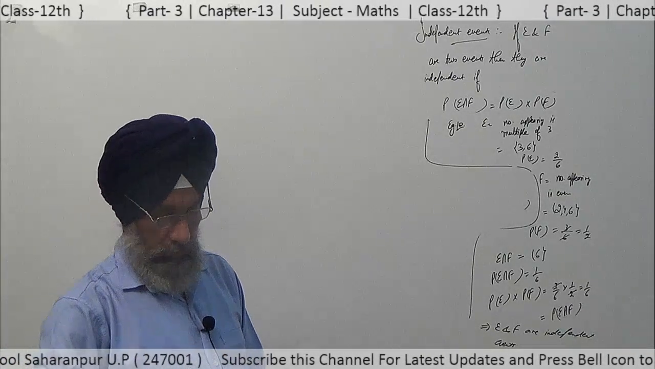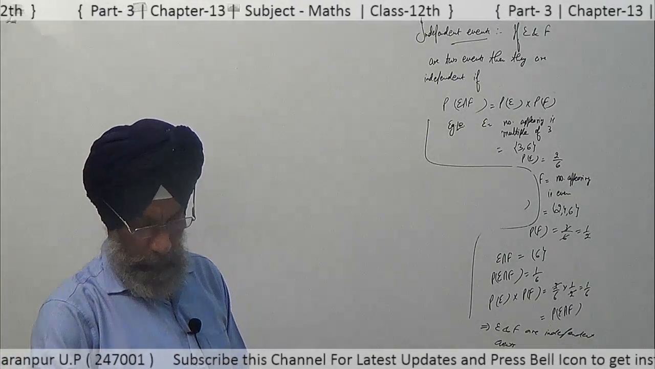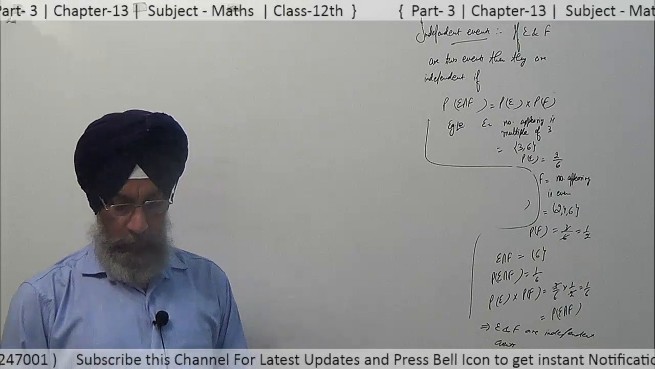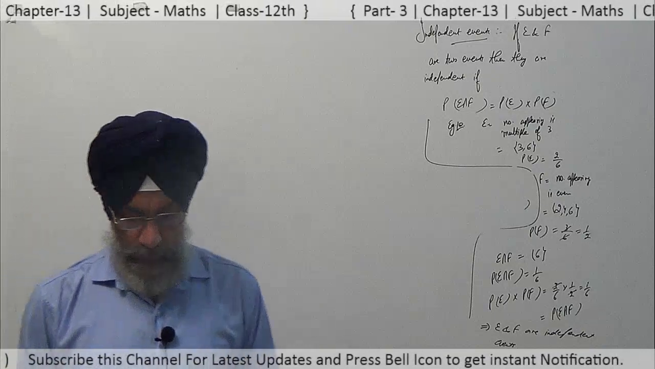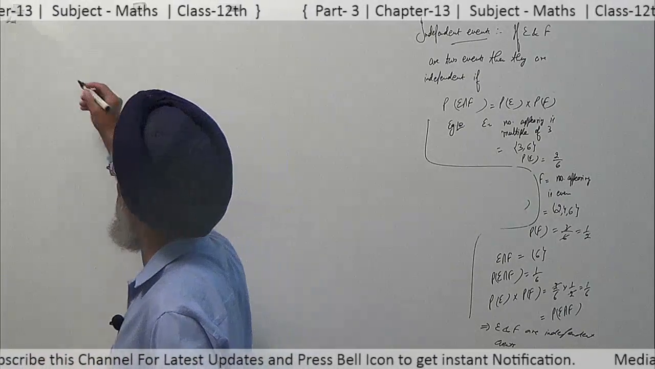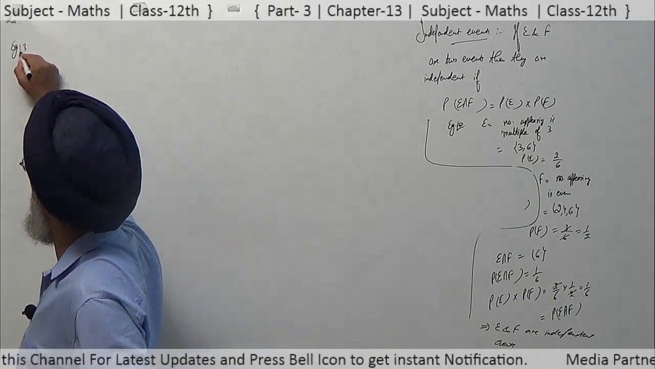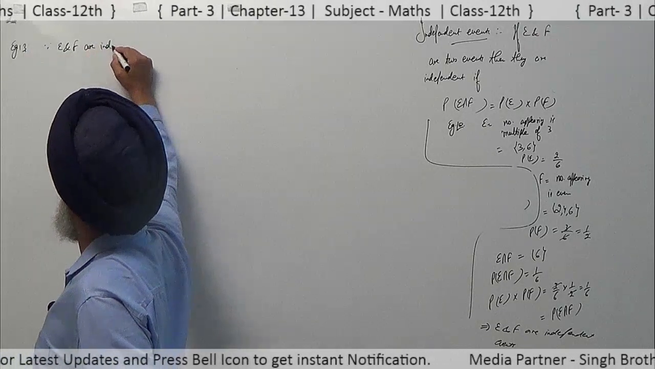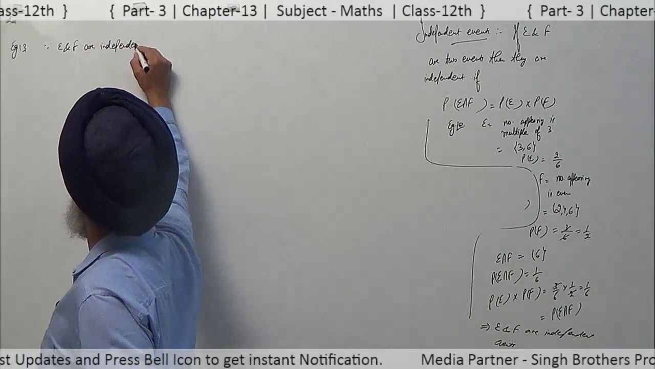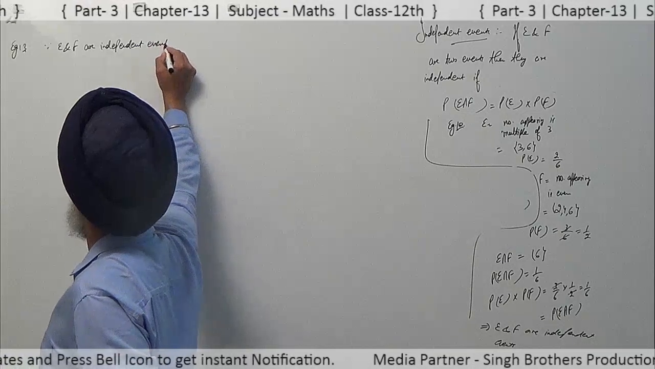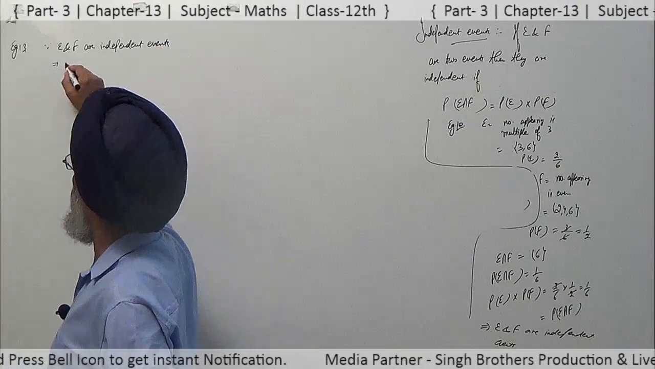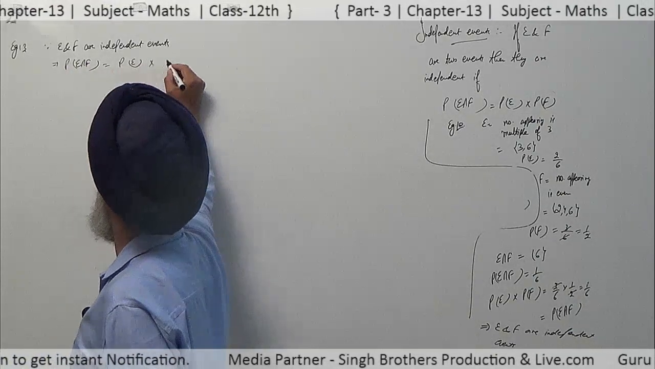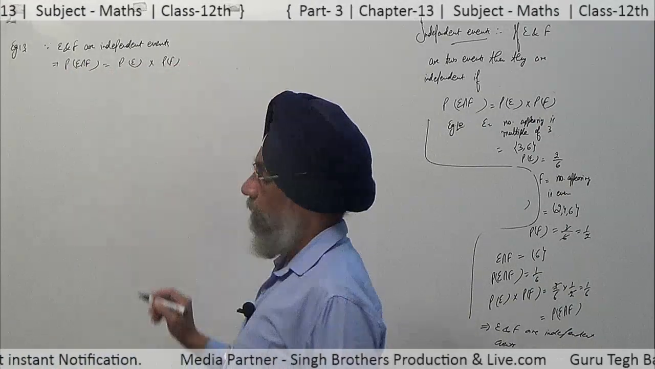Same is the 11th example here, and in example 12 the same. Let us see example number 13. Prove that if E and F are independent events, it is given to us. Since E and F are independent events, it implies probability of E intersection F is equal to probability of E into probability of F.